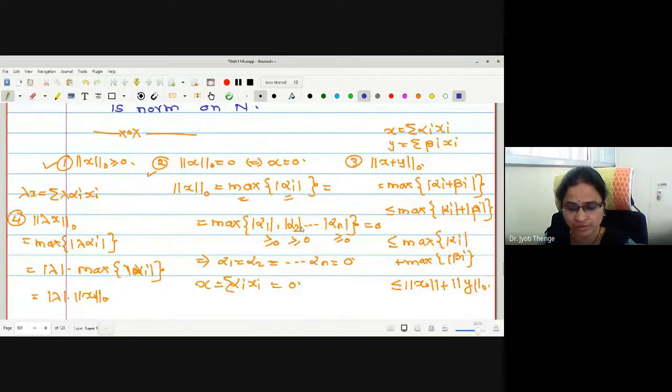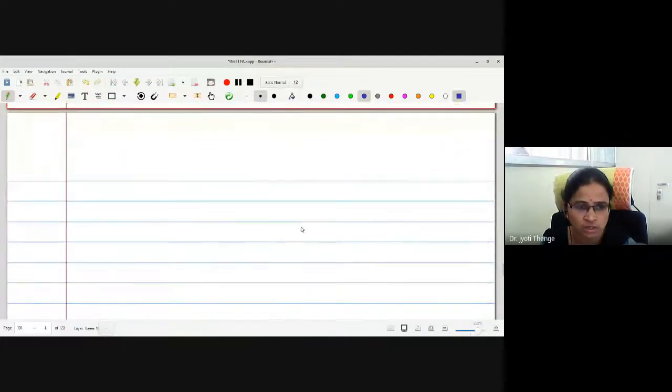Now this norm I have given by equation number 2. We can call this the zeroth norm, and we are going to consider an arbitrary norm on the space, and we will prove the two are equivalent.